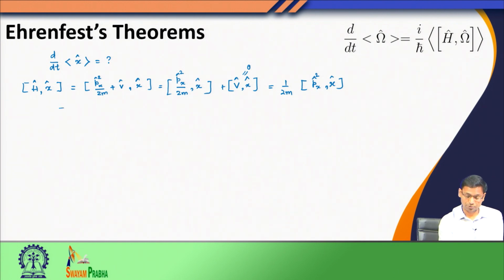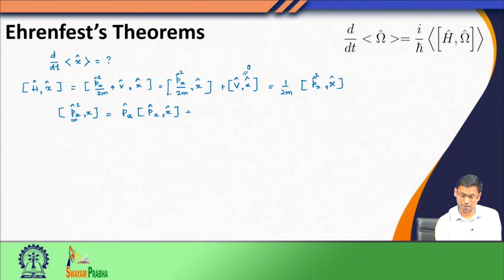Now, I have to evaluate this term p x square with x. I would do that by using the product rule that we discussed in a few classes before. I am treating this as a b, so I take a outside and then do b with x.